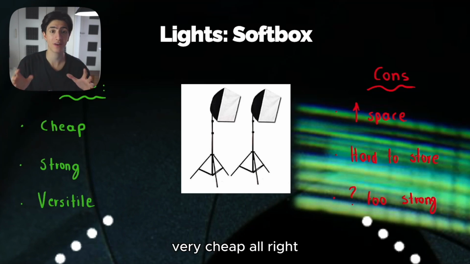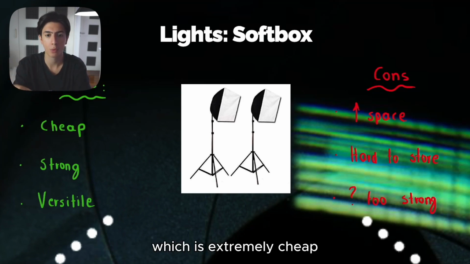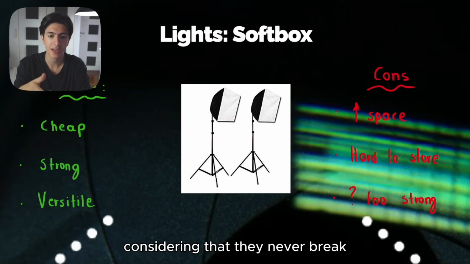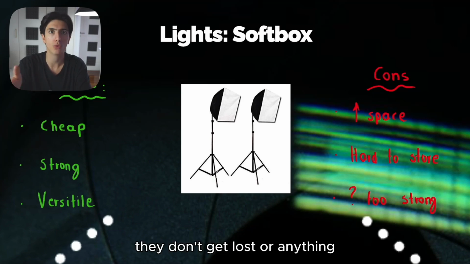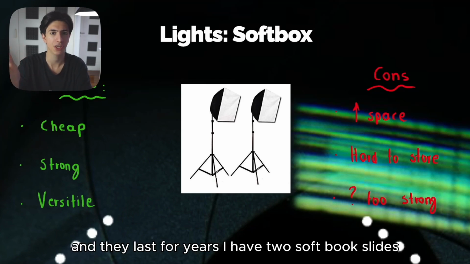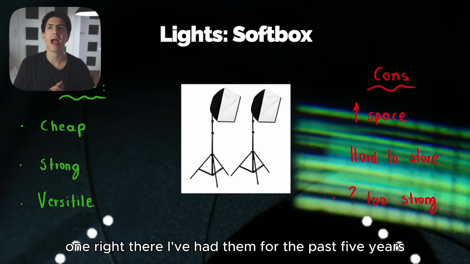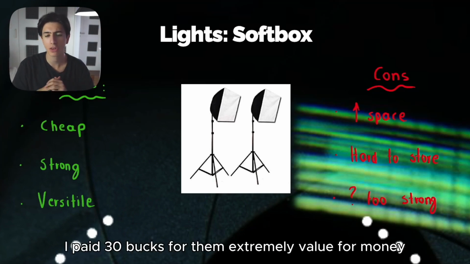Softbox lights are very, very cheap. You can buy a pair of 2 for like $30, which is extremely cheap considering that they never break. They don't get lost or anything because you have them in an internal space and they last for years. I have 2 softbox lights, one right here, one right there. I've had them for the past 5 years. I paid $30 for them. Extremely value for money, right?